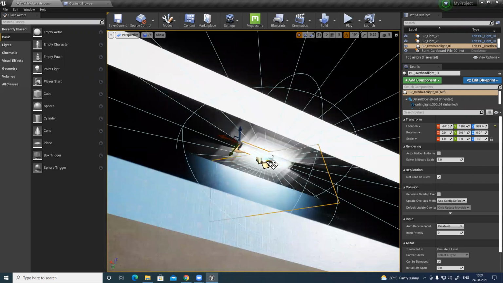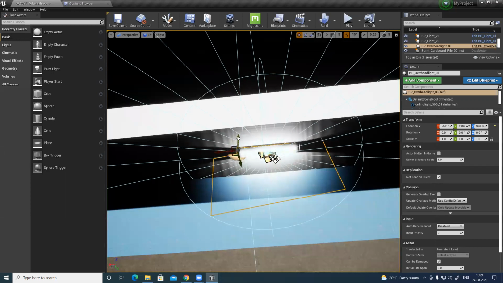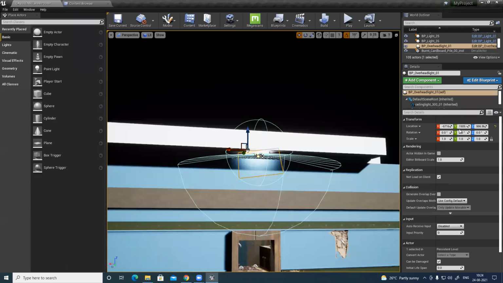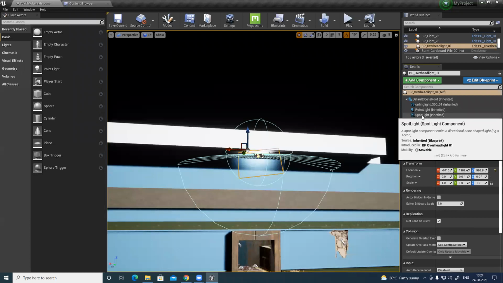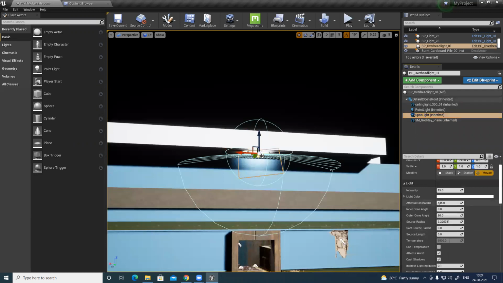Place it nicely. The direction and everything I need to increase, and the radius I need to increase. You can see in every blueprint you have this drop down menu where you can modify these things. I can increase the angles and all these things, I can definitely modify them, then make it really soft.